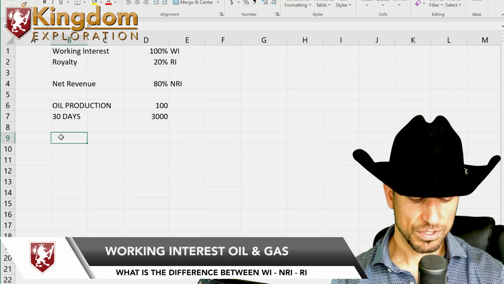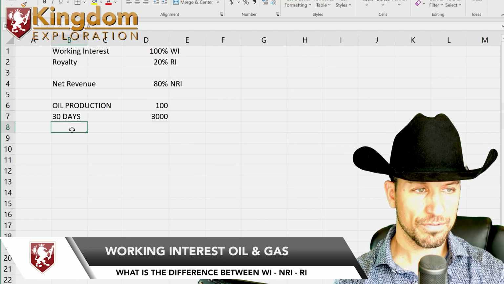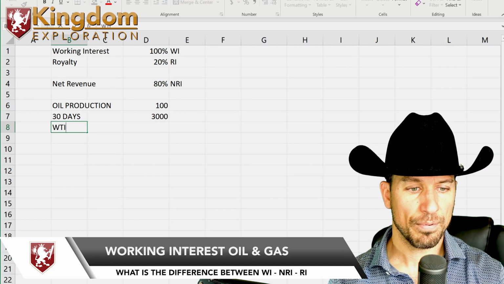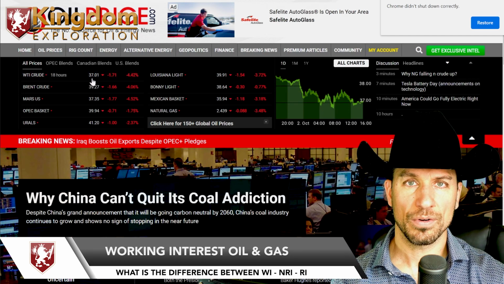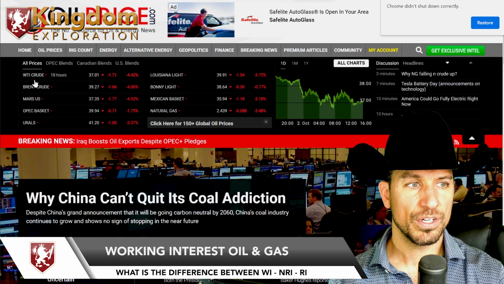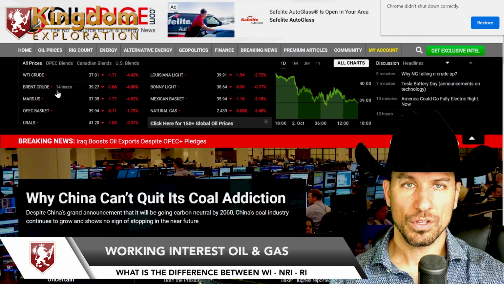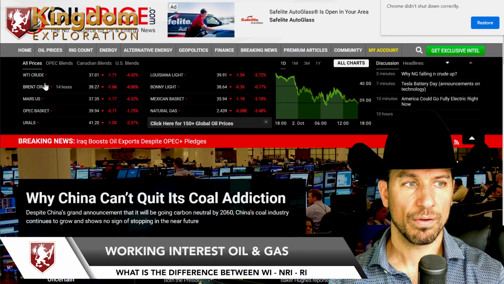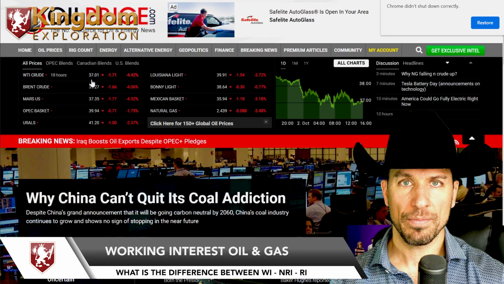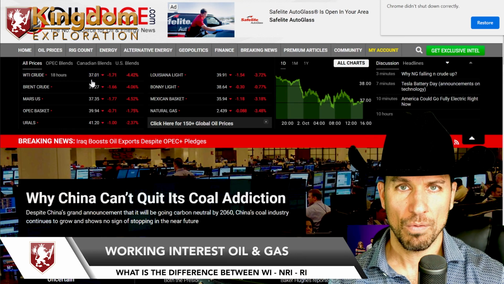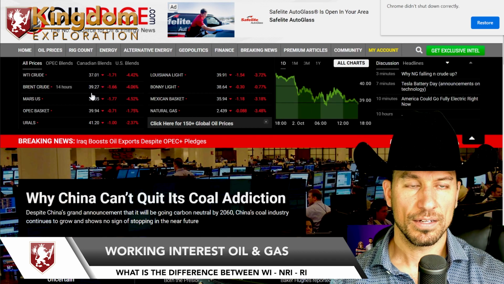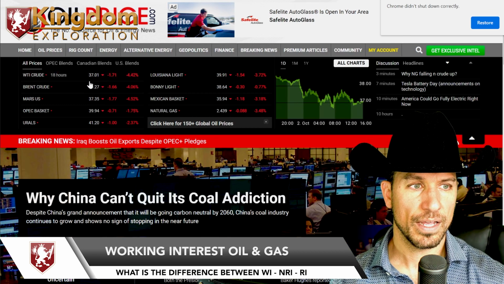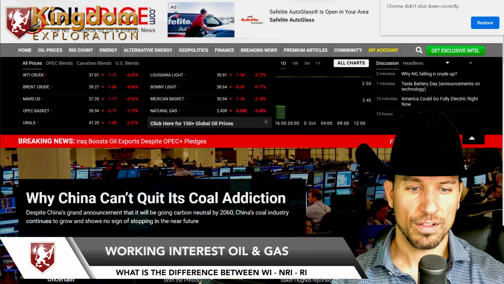Okay, so the gross on that, the way you figure out the gross as far as income, you take current WTI prices, which right now, WTI, West Texas Intermediate crude, is $37 a barrel. Now, the difference between WTI and Brent crude, and these are the two most common benchmarks for oil: WTI crude is mostly infill drilling, land drilling, whether in Texas or in Oklahoma, whereas Brent crude is mostly for exports, what you would expect to sell a barrel of oil for if you export it to another country. So right now, WTI crude is $37 a barrel.